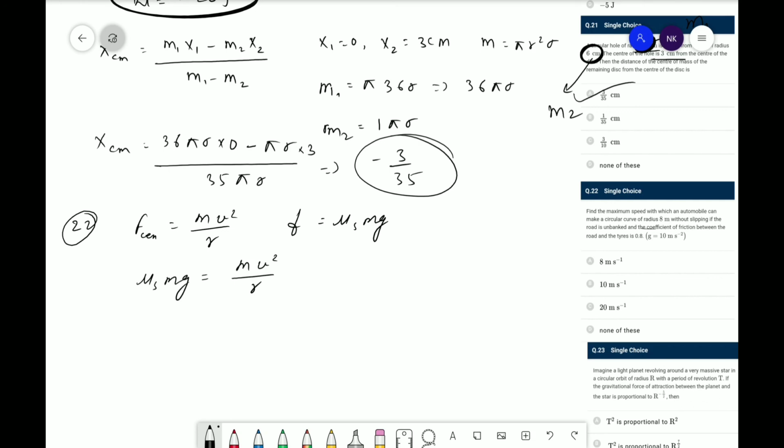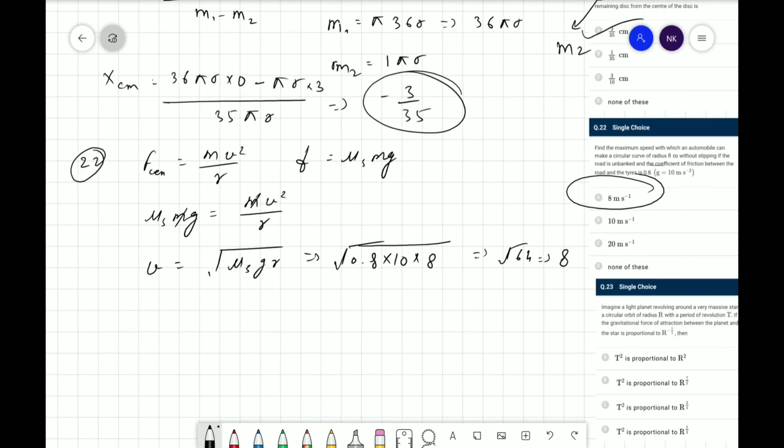Hence m will be cancelled out. We have v is equal to under root mu s g r. Put all the things in, we will get 0.8 into 10 into 8. So it will be under root 64, hence 8. Therefore the correct answer is 8 meter per second.